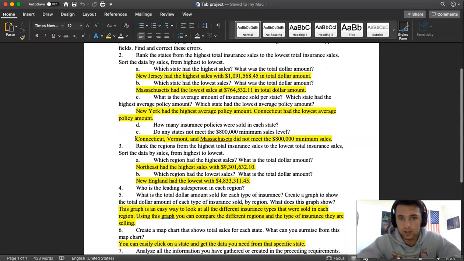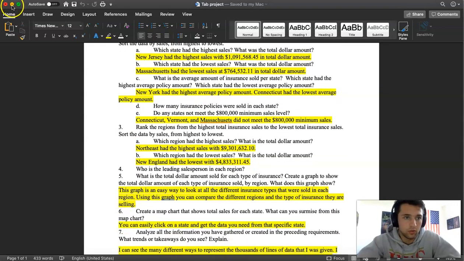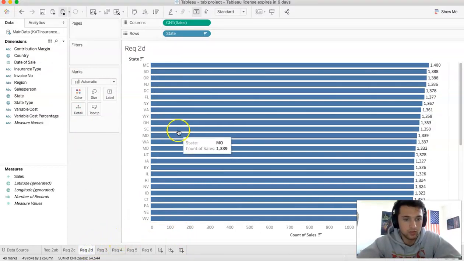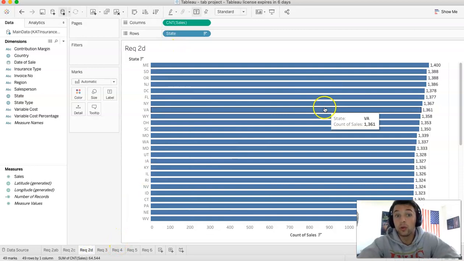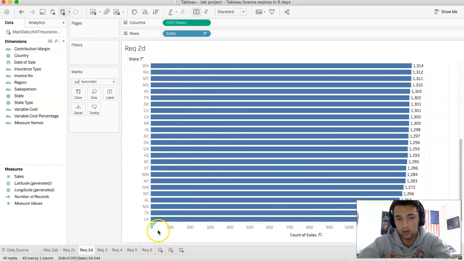Question D: how many insurance policies were sold in each state? Let's go back to our Tableau. We're going to go to requirement 2D, and this is the total number. It's the count of sales right here in the column section, and our rows are going to be our state. And then it goes from highest to lowest as well.